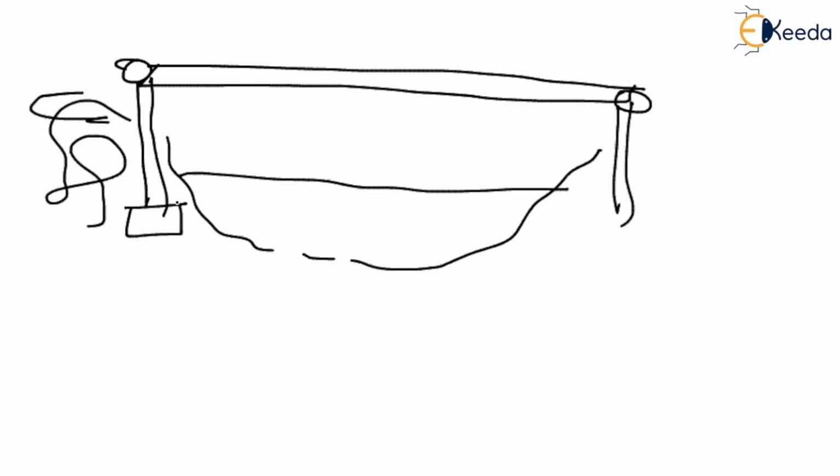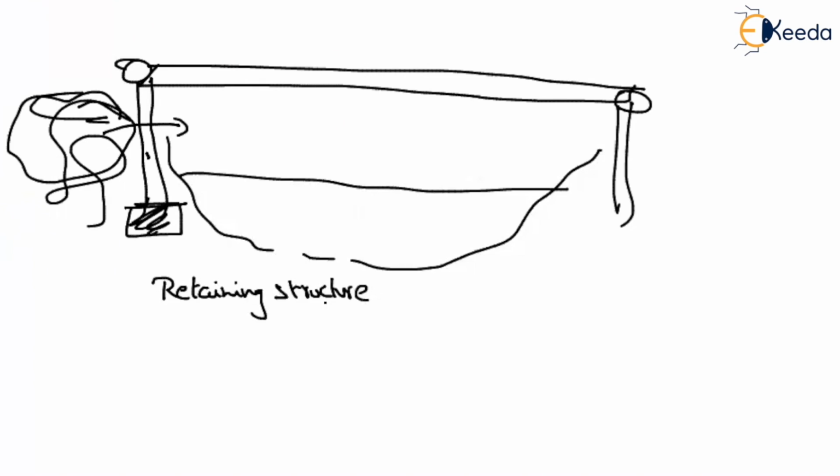This abutment will not let the soil move. Whatever soil mass is in this position will be retained by this abutment. That's why these are called retaining structures. In general, we call them abutments.